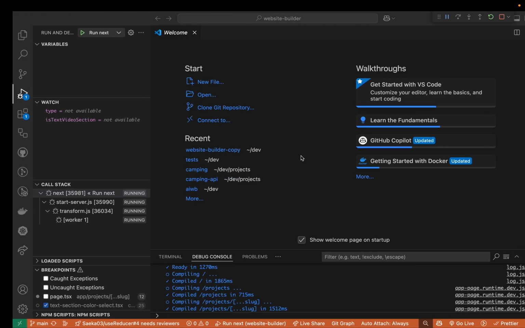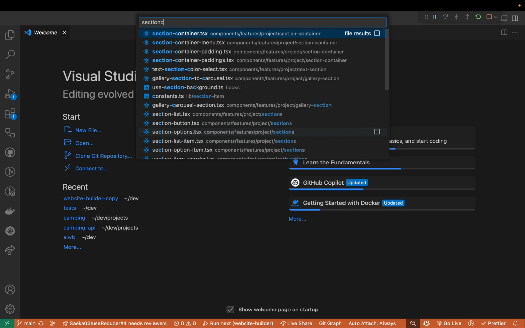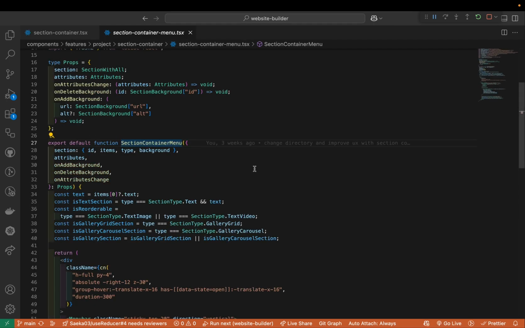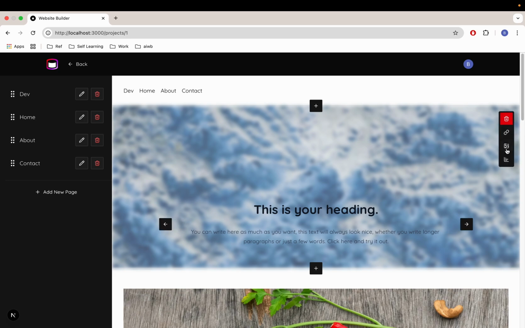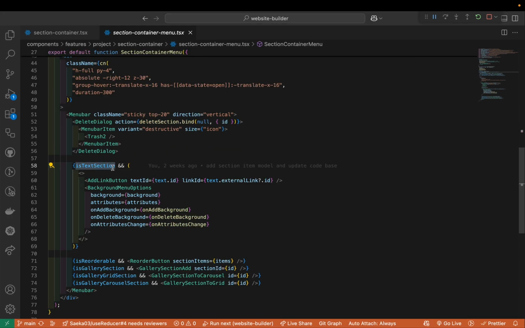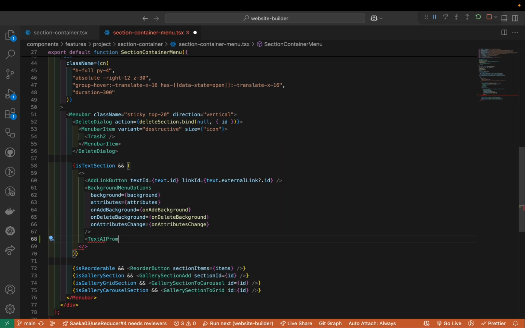So let's go to the codebase. There should be some good place to go. The section container right here. And the section container menu is the guide that we are seeing on the right side here, okay? So somewhere around here, for each text section, I'm gonna have one component called a text AI prompt or something like that.